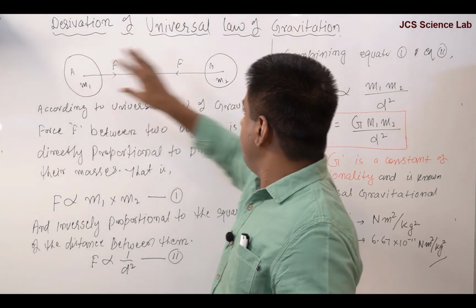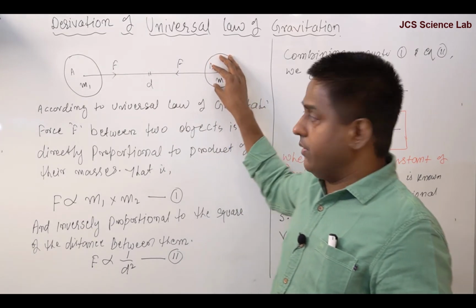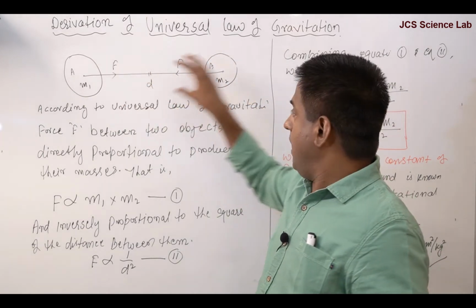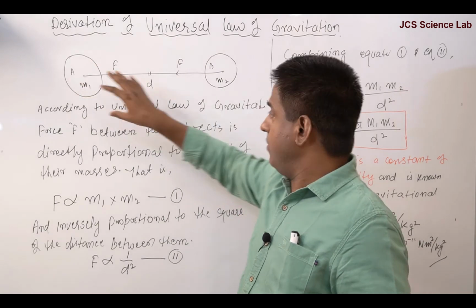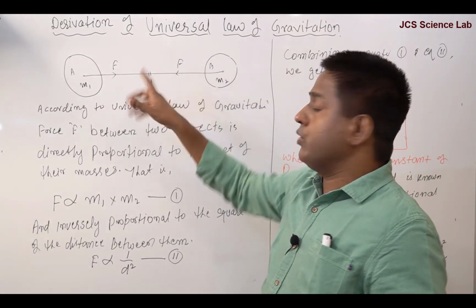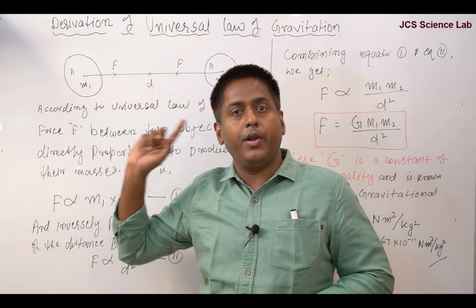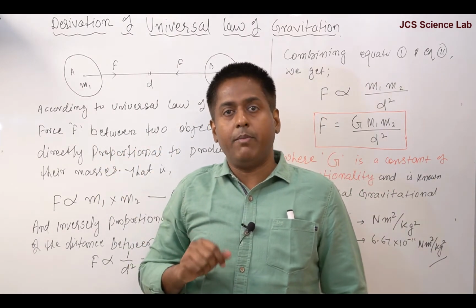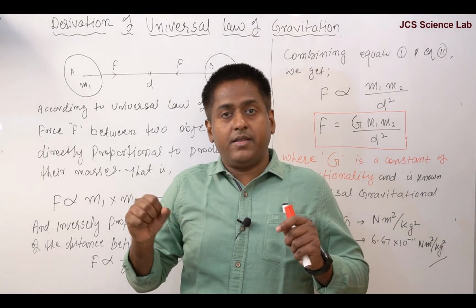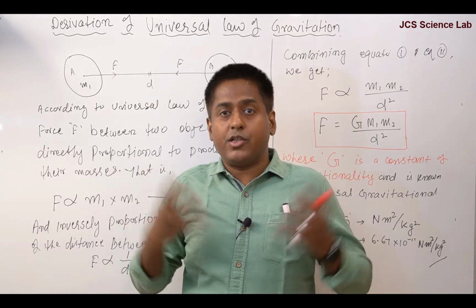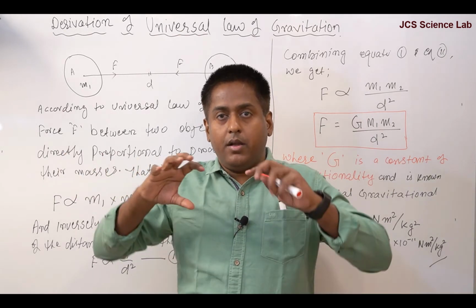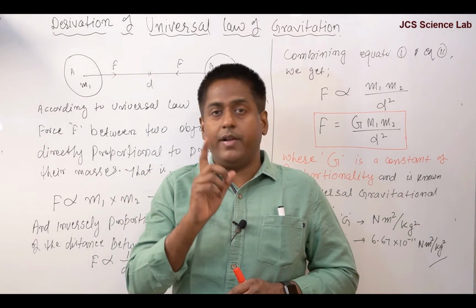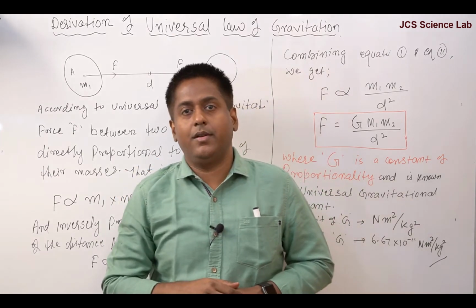This object exerts force F on this object, and this object exerts force on this object. Both the forces are equal and opposite according to Newton's third law of motion. Remember, whether the object is bigger or smaller, the force between the objects will always be equal and opposite.